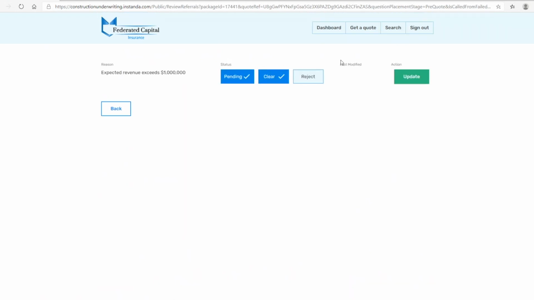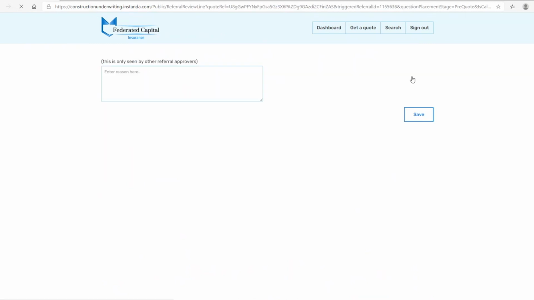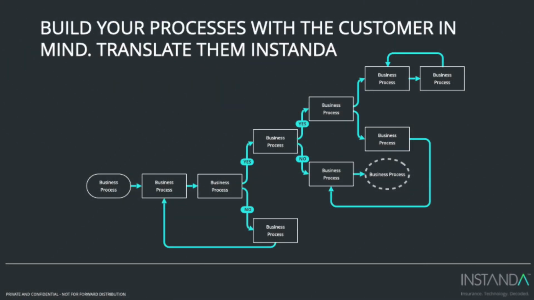Now that you've seen the flexibility of INSTANDA's front-end capability, let's see how this is achieved through configuration without any need for code. A new product often begins on a whiteboard. At INSTANDA, we encourage our clients to begin with the customer in mind, then build the process to reflect your desired customer experience. You can translate your products directly from the whiteboard into INSTANDA.